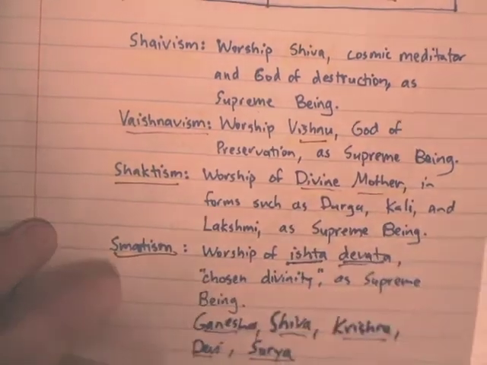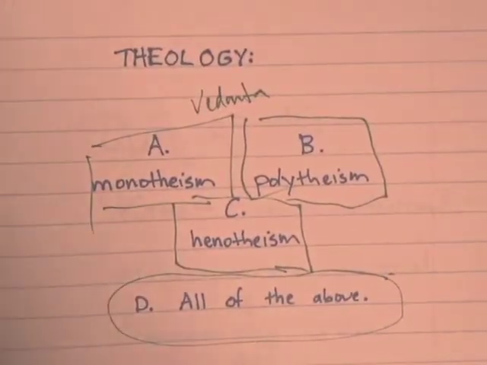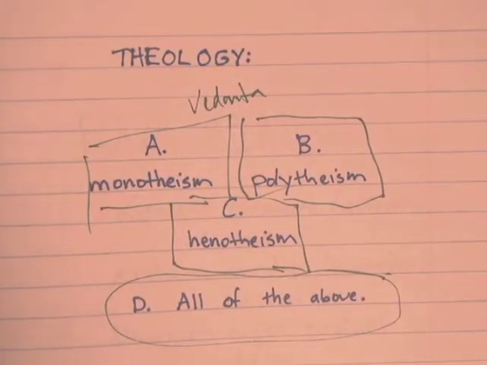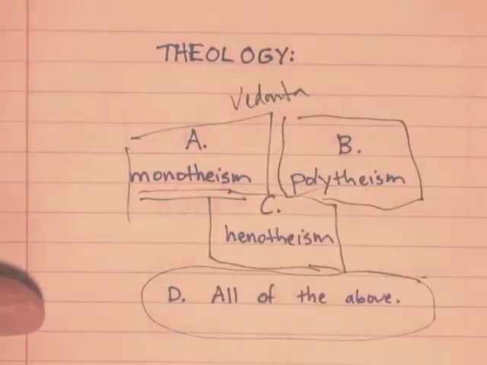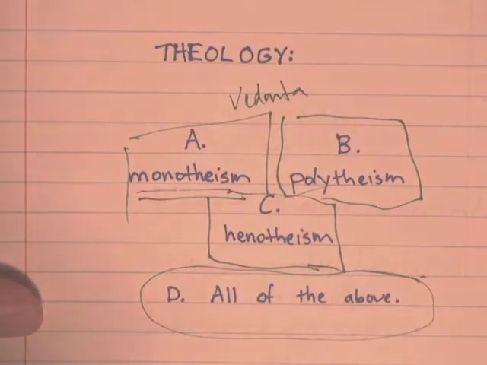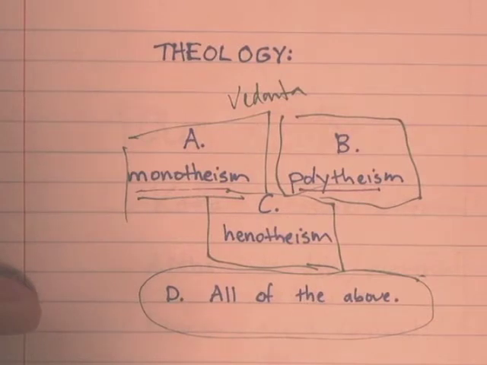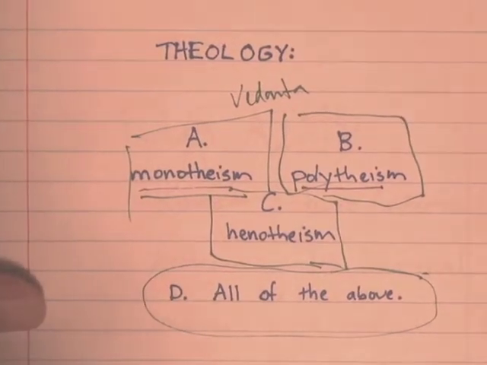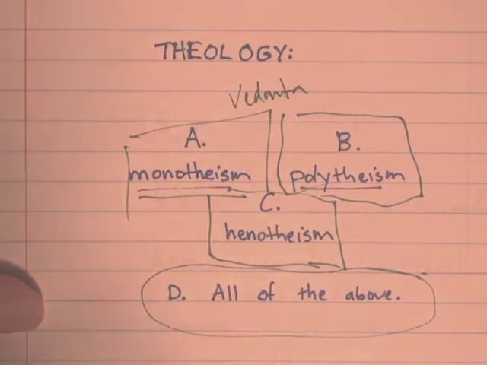A look at the theology of Hinduism. There are monotheistic forms of Hinduism, which fall under the category of Advaita Vedanta, non-dualism. Or polytheism. Sometimes Hindus will say, look, each god has its different department, and depending on what you want, if you want money, you should pray to Lakshmi. If you want spiritual advancement, you should pray to Shiva. So sometimes they'll talk about departments that each of the deities cover, and it sounds a lot like polytheism.